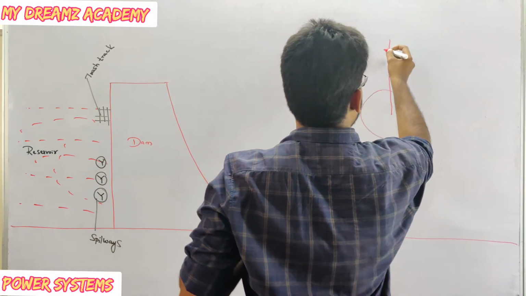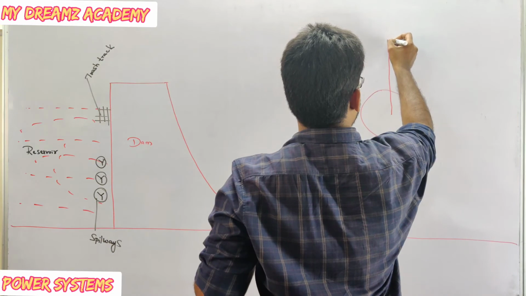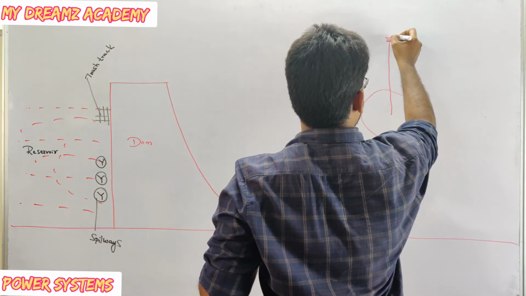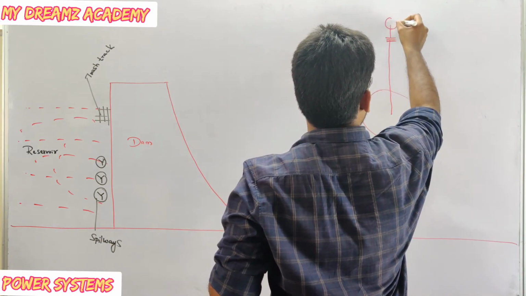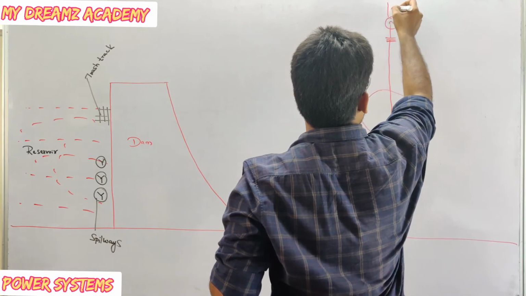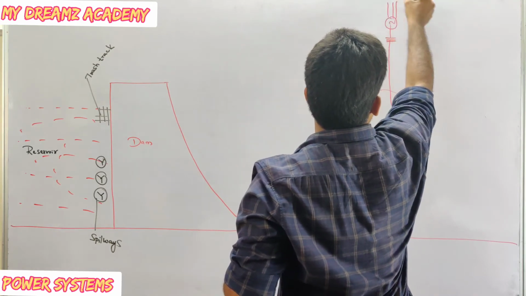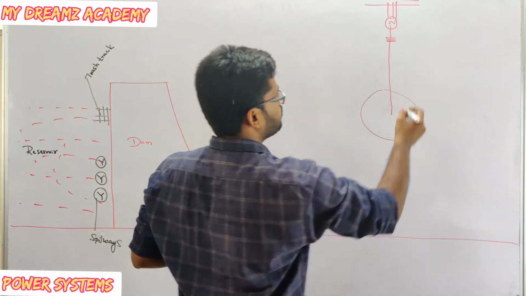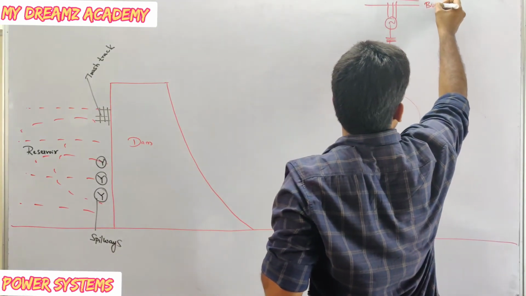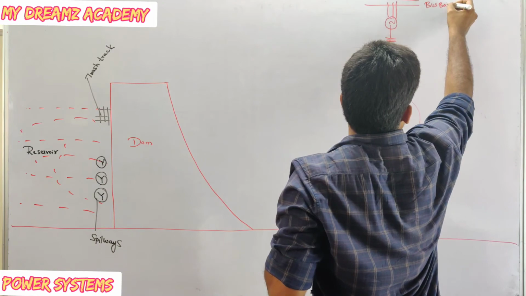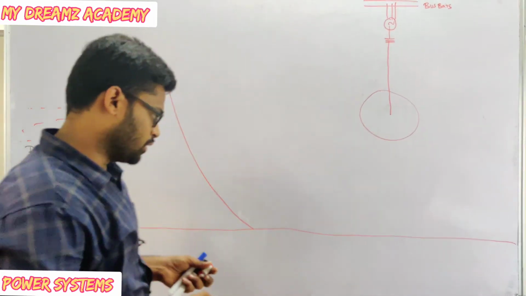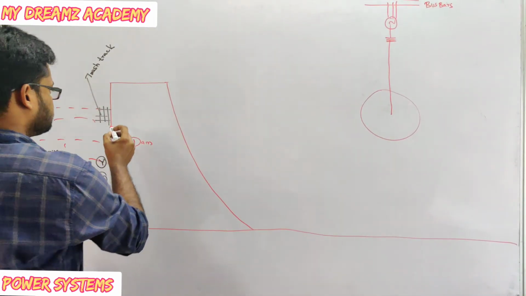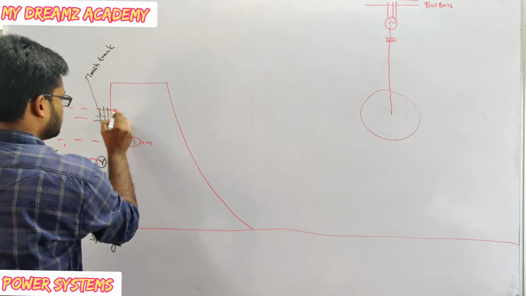This mechanical energy will be given to the prime mover, and this prime mover will give to the generator, and this electrical power output will be given to bus bars. Now from this place, that is called trash rack.